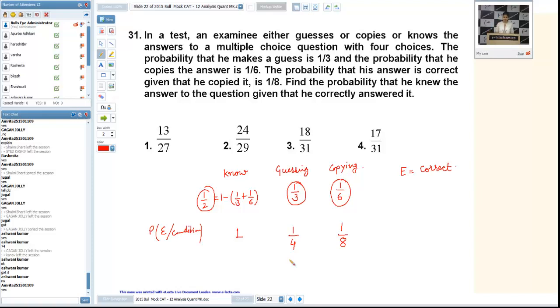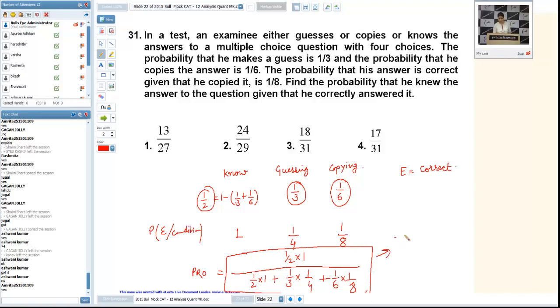Now you can apply the total probability law. Find the probability that he knew the answer to the question, given that he correctly answered it. It will be in the denominator. We always take number of total cases. Now it can be half into 1, 1 by 3 into 1 by 4, plus 1 by 6 into 1 by 8. Now we want to find the probability that he knew the answer. It will be half into 1. So this is the answer in this case. It is known as total probability law.